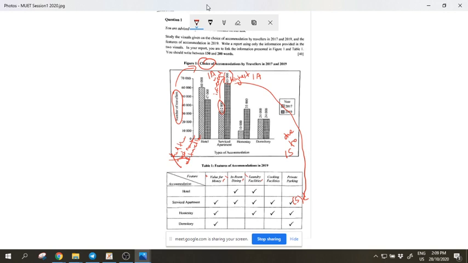So if that's the case, you do it: increase, highest, due to most number of features. So if you have another trend over here, you'll be awarded another analysis. So you get 3 in 1 plus synthesis becomes 4 in 1 in one sentence.